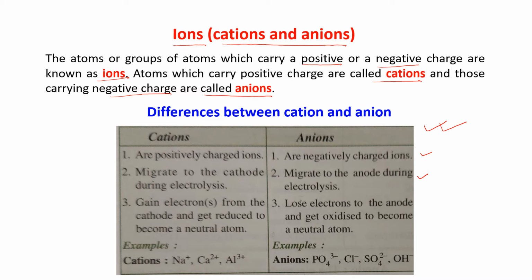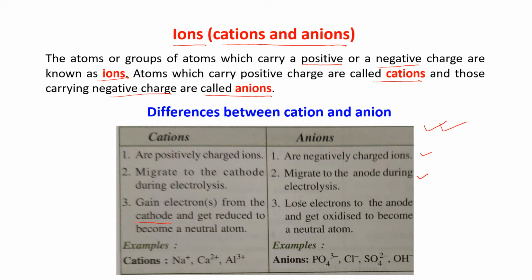And cations gain electrons from the cathode and get reduced to become a neutral atom. A cation is positively charged. That means it has fewer electrons. The cathode electrode is connected to the negative terminal of the battery, so it is rich in electrons.